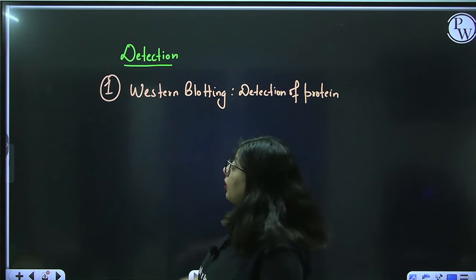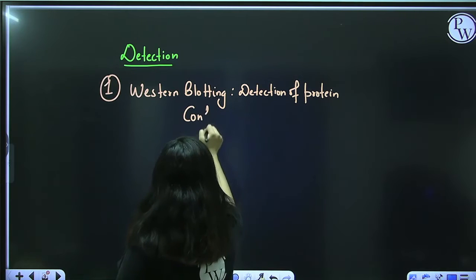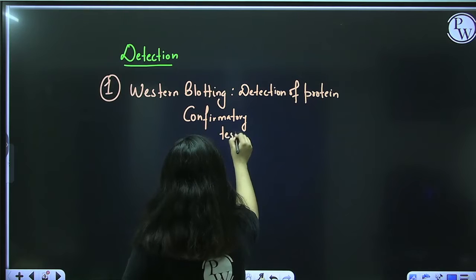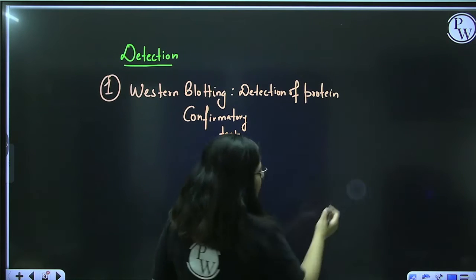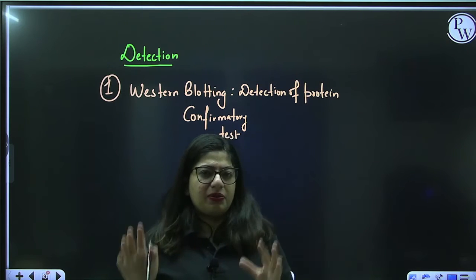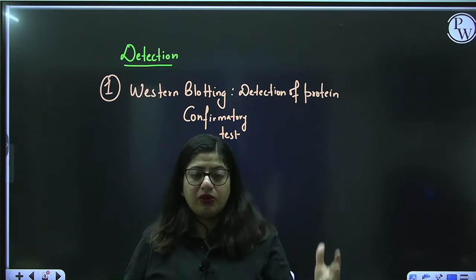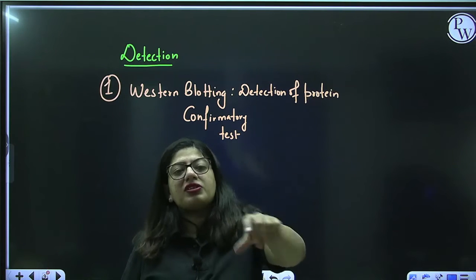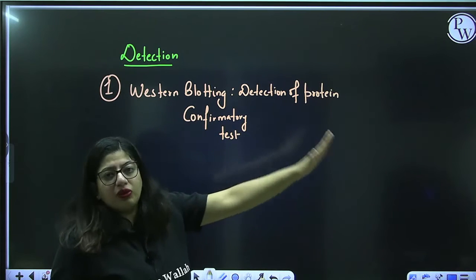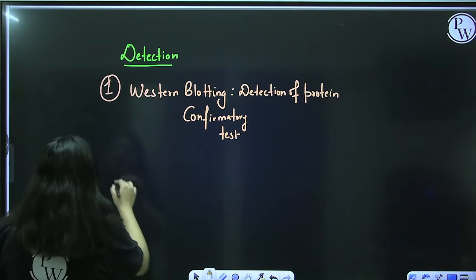Now, this is a test that is done, which is a confirmatory test. We take the blood sample and we see, is there any GP120, GP41, P17, P24 present in the person's blood or not? If that protein is detected, because that protein is particularly of HIV, the person might have HIV. So it's a kind of a confirmatory test. So we detect the protein. Protein of what? HIV.